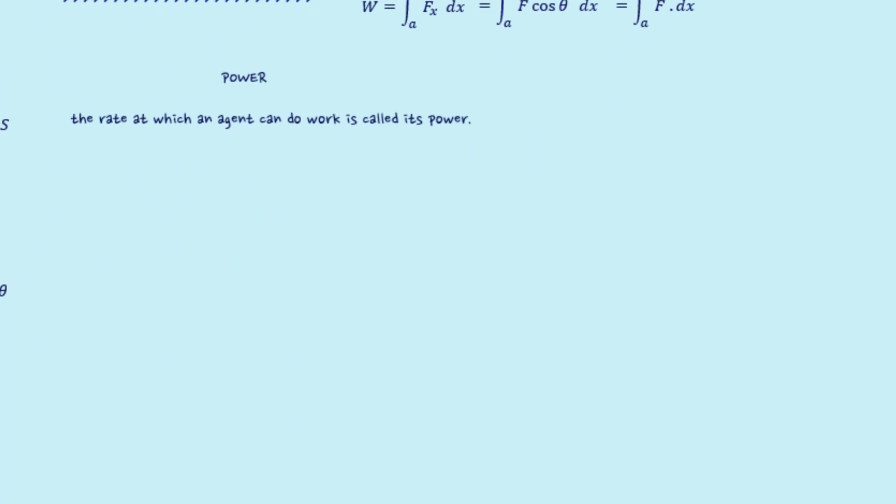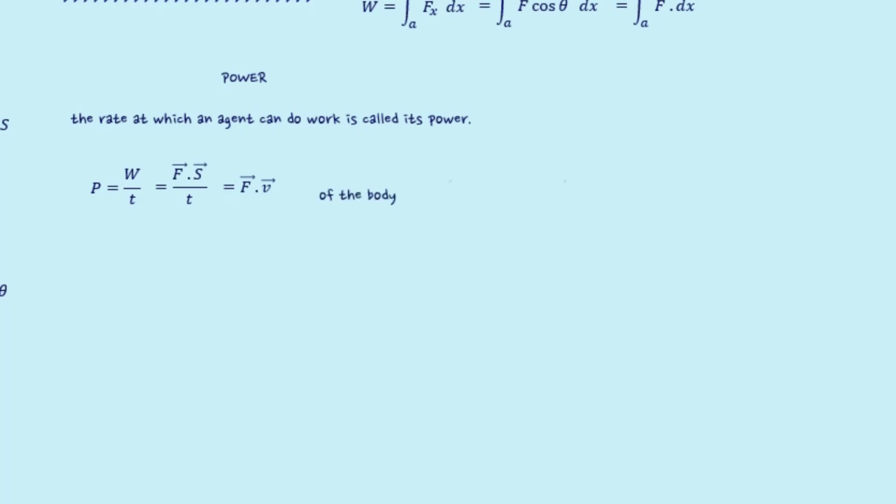The faster a given amount of work can be done by an agent, the greater is its power, and vice versa. From the above definition, we can express power equal to work done upon time. Now, we know W equal to F dot S. By rearranging, we can rewrite P equal to F dot V.